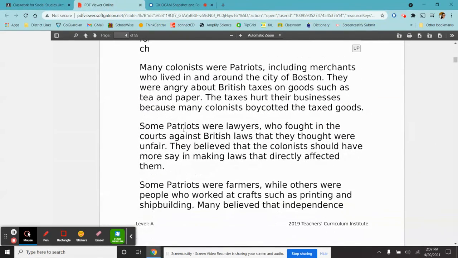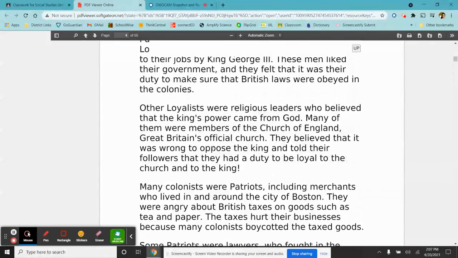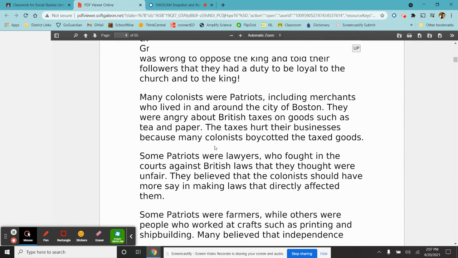Many colonists were patriots, including merchants who lived in and around the city of Boston. They were angry about British taxes on goods such as tea and paper. The taxes hurt their businesses because many colonists boycotted the taxed goods. So this is now our arguments for patriots.